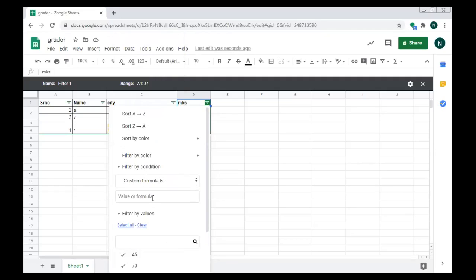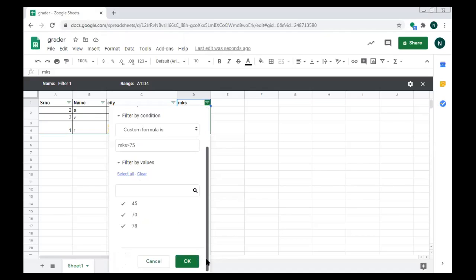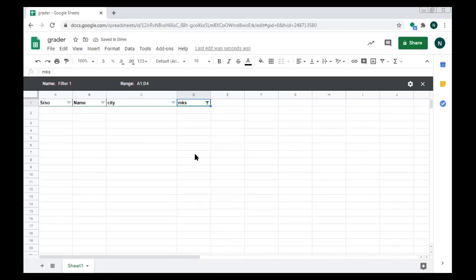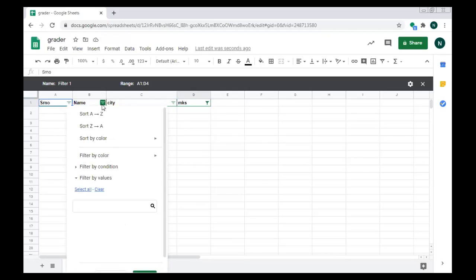Here in custom formula, just write down the values, suppose marks greater than 75, and you just need to click on OK. As per your custom formula or as per your requirement, your data will be filtered and you can see your data in sorted format. Likewise, you can set filters to all columns individually, or for the table also you can set a formula.